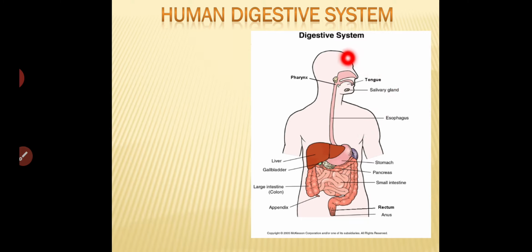It is our digestive system. This is the human body and this is our digestive system. You can see the many different parts of our body. First of all, at the mouth, salivary glands are there, tongue, pharynx, esophagus. Then afterwards the esophagus pipe, then stomach, pancreas, small intestine. So many parts are there, and these are all involved in the process of digestion.